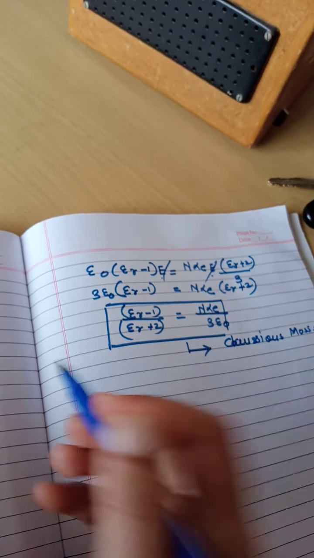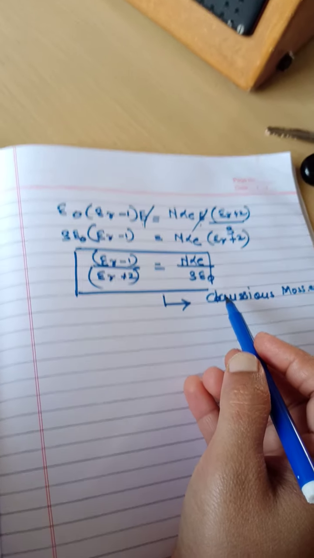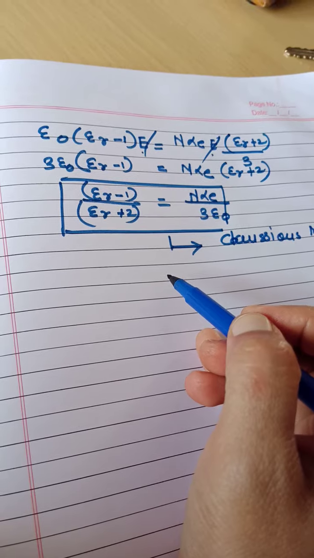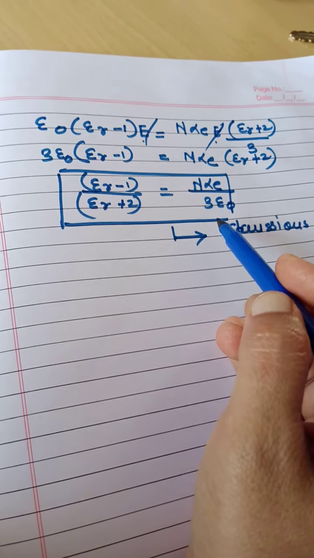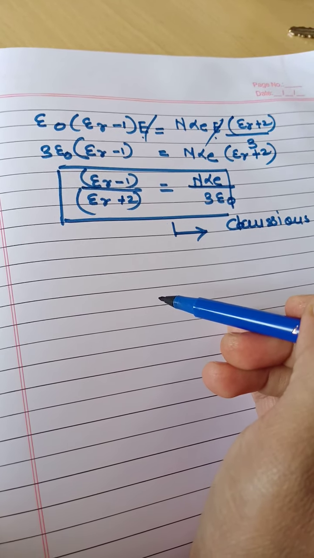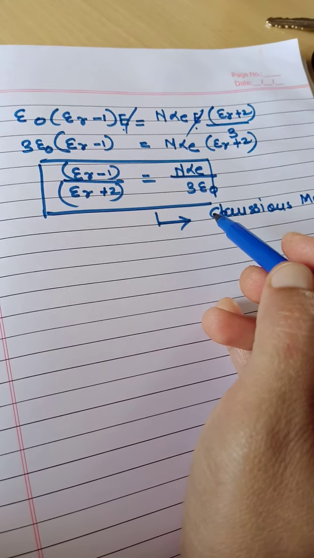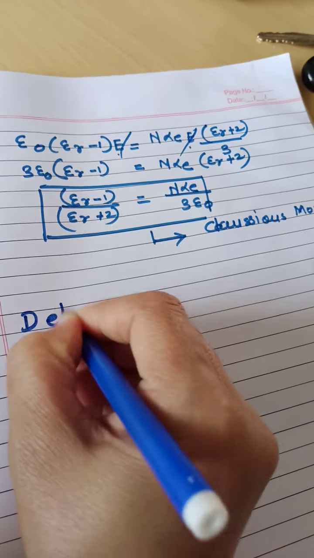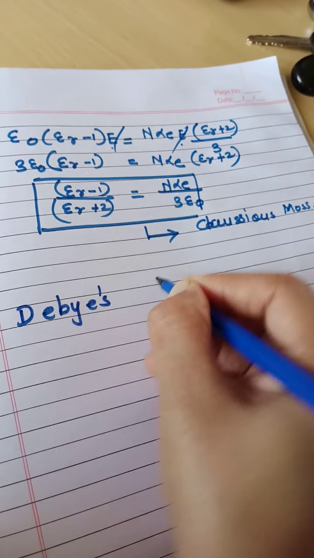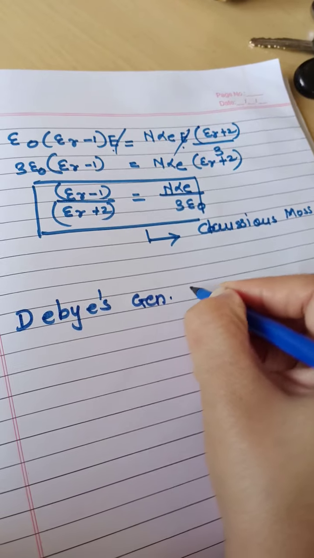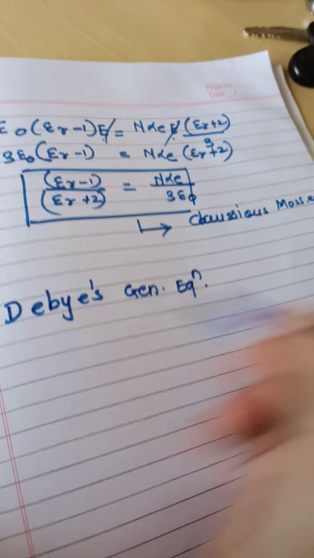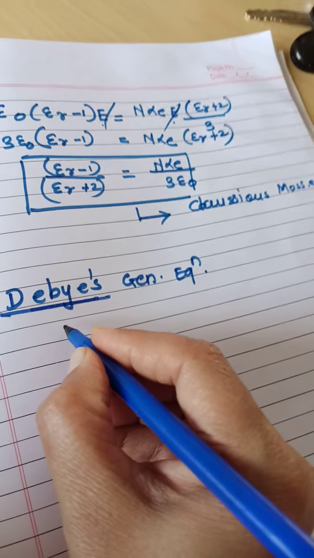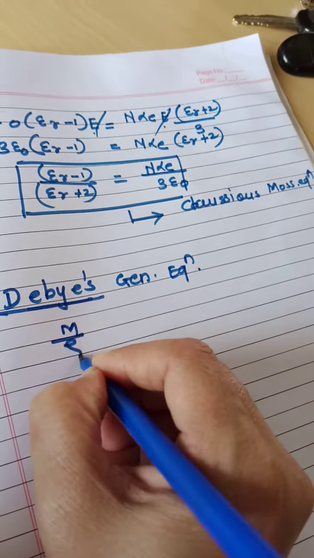Now, once you get the Clausius-Mossotti equation, there is always one question along with the same derivation: from the Clausius-Mossotti equation, write down the Debye equation also. So how will you get the Debye equation? To get the Debye's generalized equation, you have to multiply this equation by M upon rho.